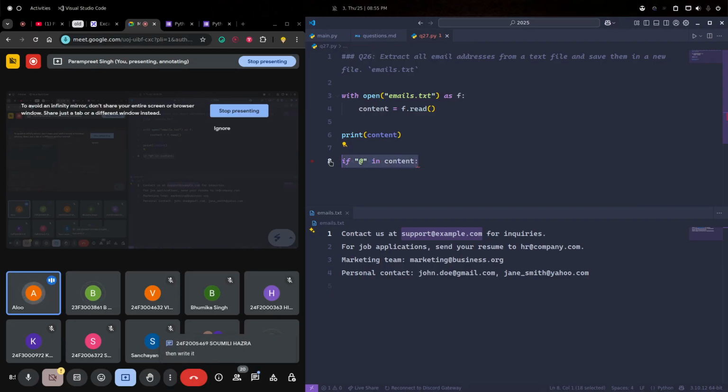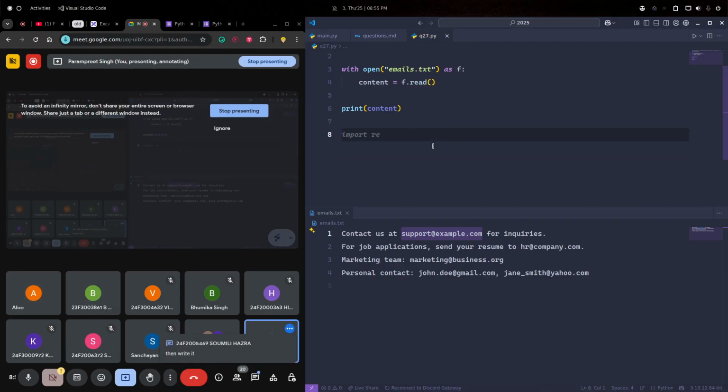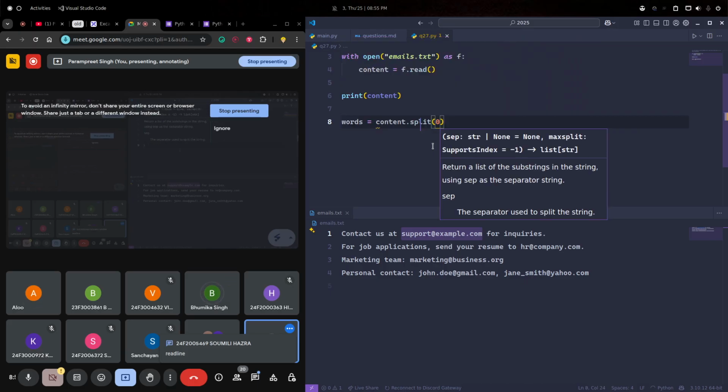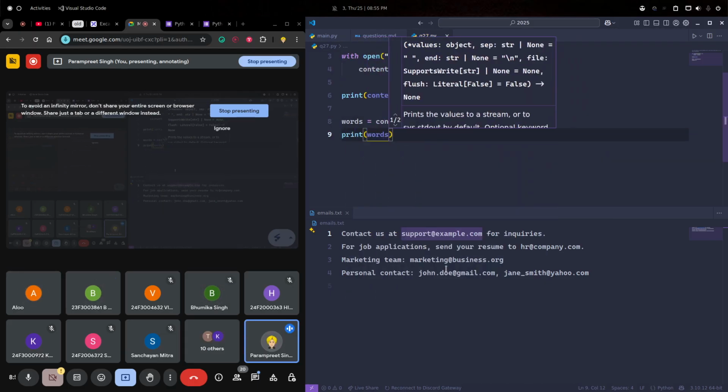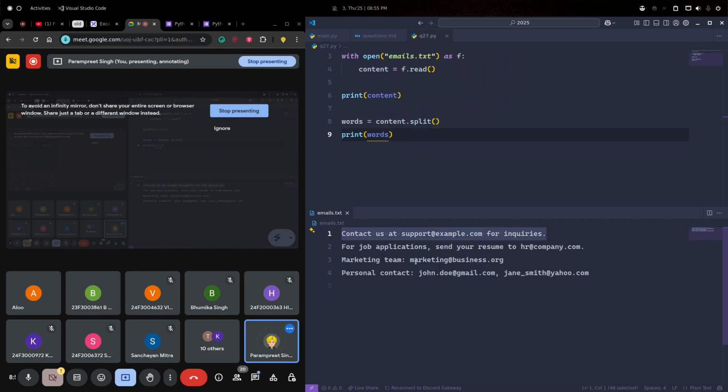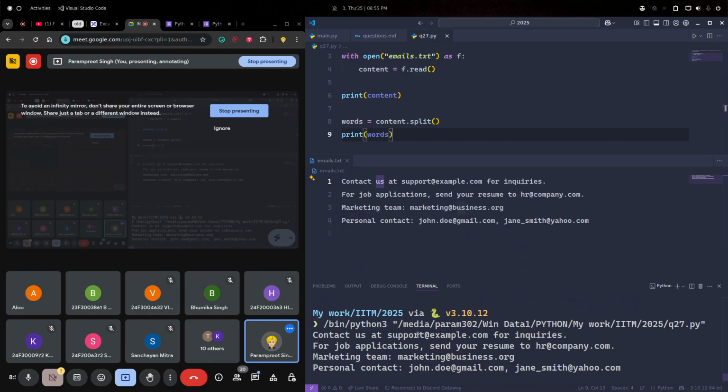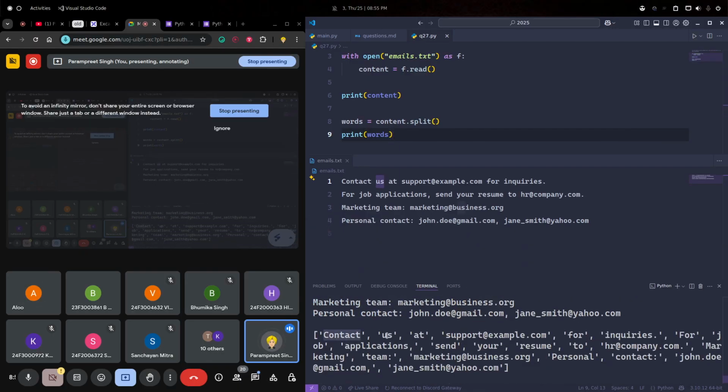How can I go word by word? Can anyone tell me how can I print each word in a line? We can use the dot split function. Can I do content dot split? Yes. Readlines will read line by line, but I need to go word by word, not line by line. If I run this, now I'm getting each word as a string, and the whole list contains the list of words.